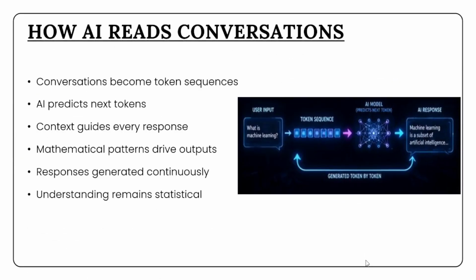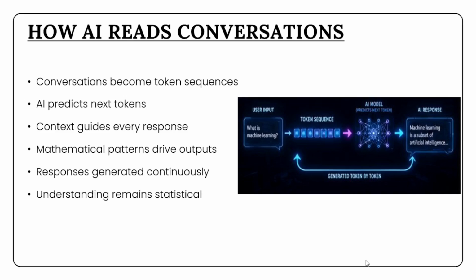When you type a message into an AI assistant, the system immediately converts your text into token sequences and processes them mathematically. The AI does not consciously understand your message the way humans do. Instead, it analyzes relationships between tokens and predicts what token should come next. This prediction process happens repeatedly until a complete response is generated.